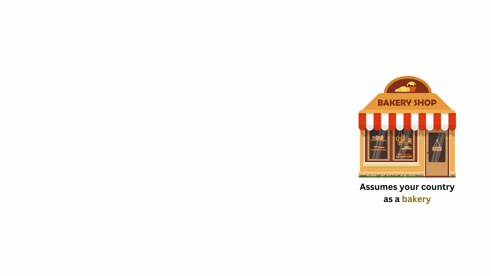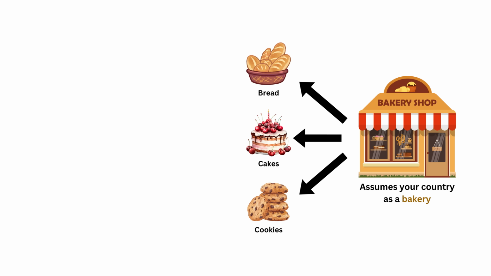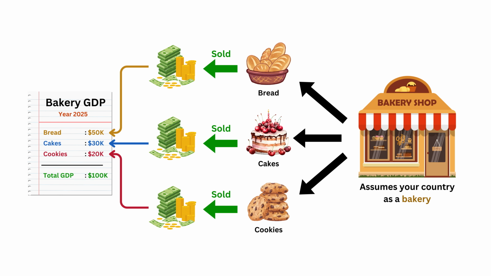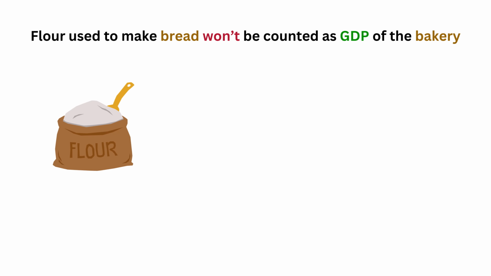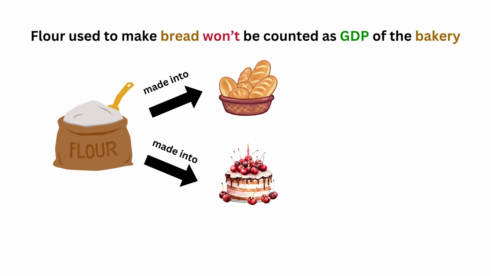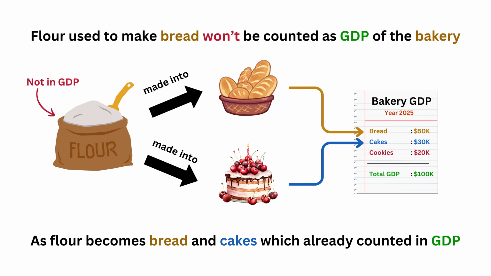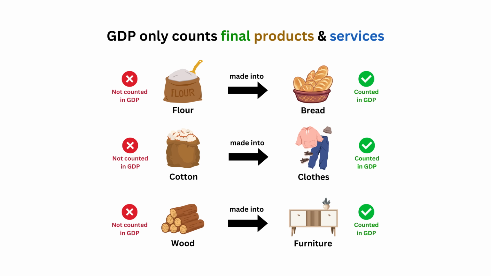For example, if your country were a bakery, GDP would be the total revenue of all the bread, cakes, and cookies baked and sold in that bakery over a year. But the flour used to make the bread and cakes wouldn't be counted as GDP because it's already included in the value of the finished bread and cakes to avoid double counting. So GDP counts all final products and services made within a country's borders in one quarter or 1 year.